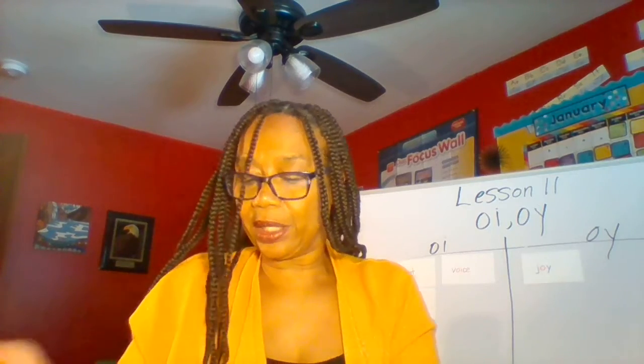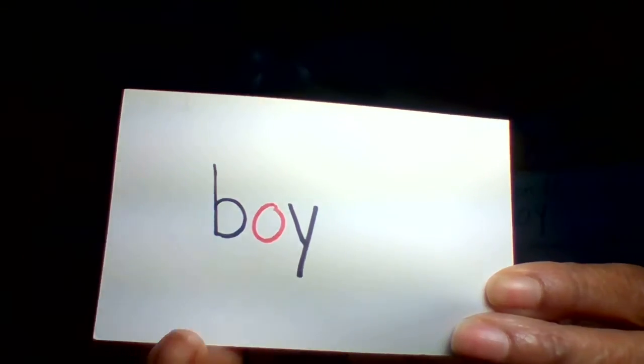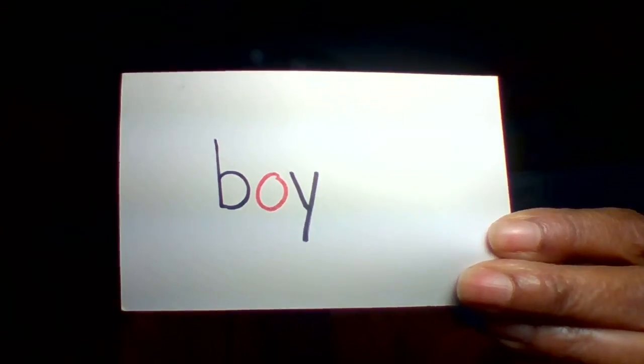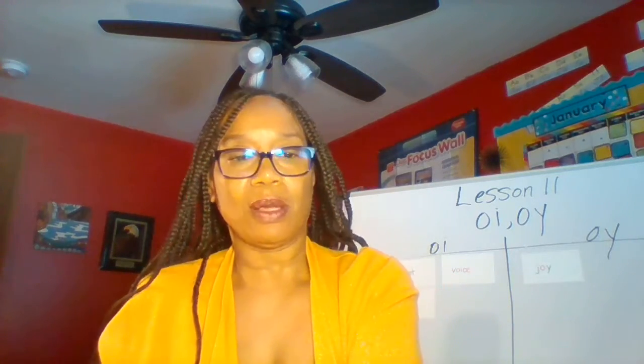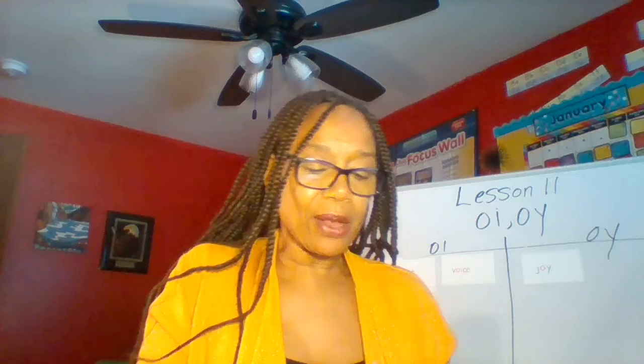Okay, here is our next word. Okay, we're looking for the oi sound. This word is boy. All right, let's see where that one goes. Who can tell me? Will it go under OI or will it go under OY?